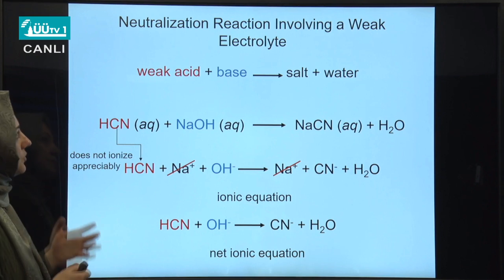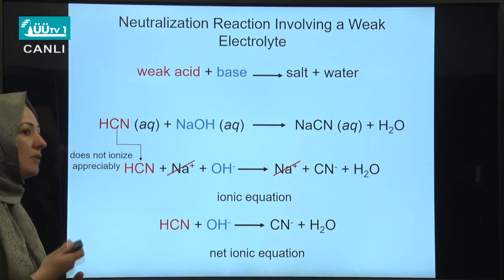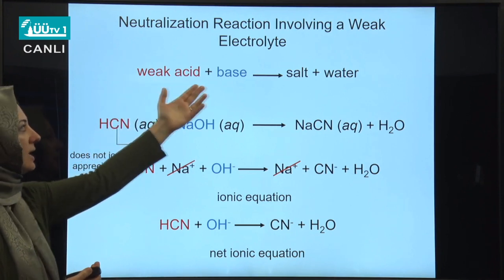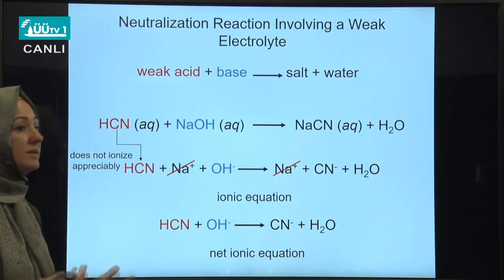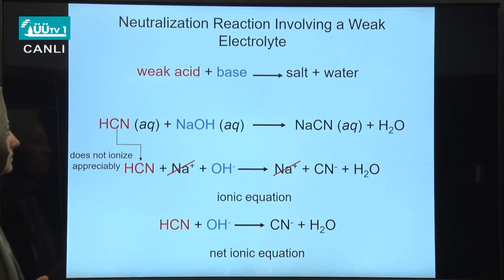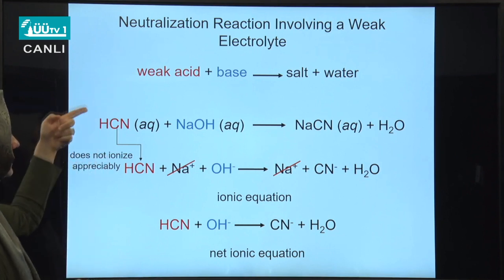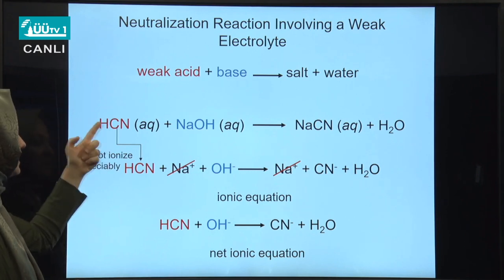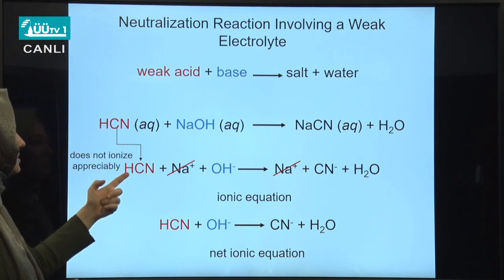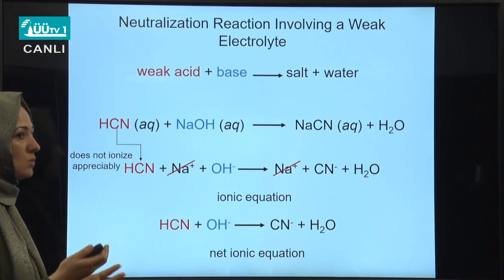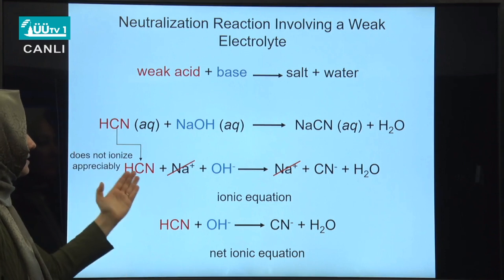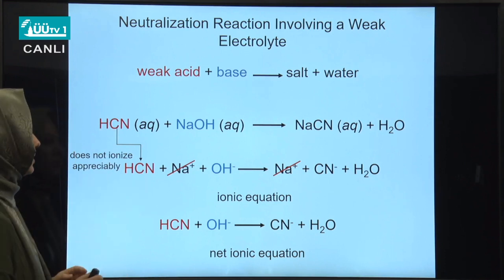Coming to the neutralization reaction involving a weak electrolyte. For instance, we can neutralize a weak acid with a strong base. Now what happens? What is the difference? In the case of a weak acid like hydrocyanic acid, since this is a weak acid, its ionization is not appreciable. That is why we shouldn't express it in the form of ions, but it keeps its molecular structure.